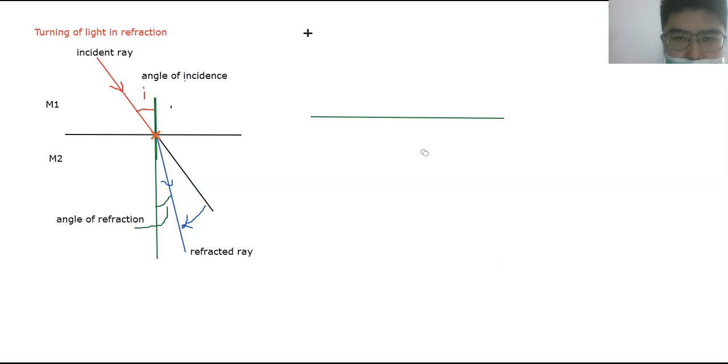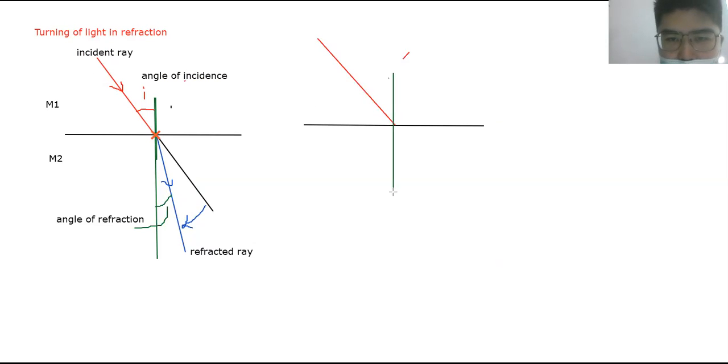Again, draw the light ray. This, okay, the normal line, original path is here. Now, in some cases, the light ray will bend upward, like here.